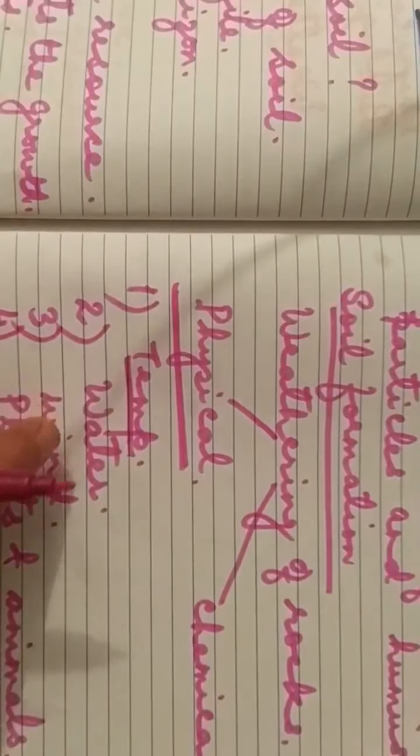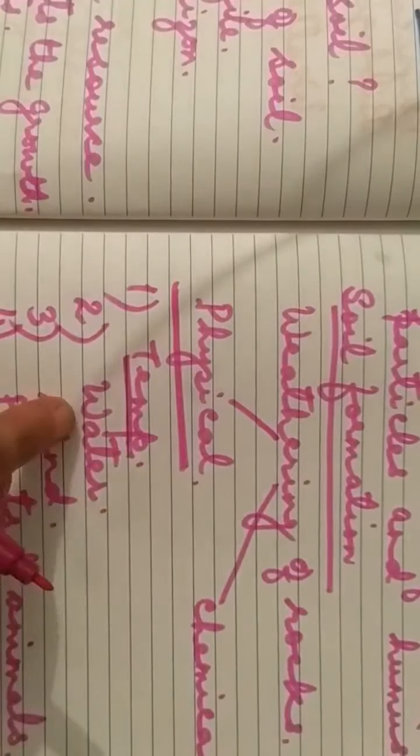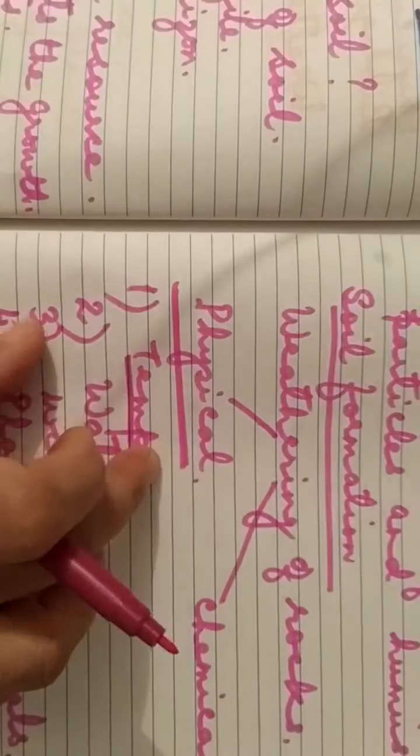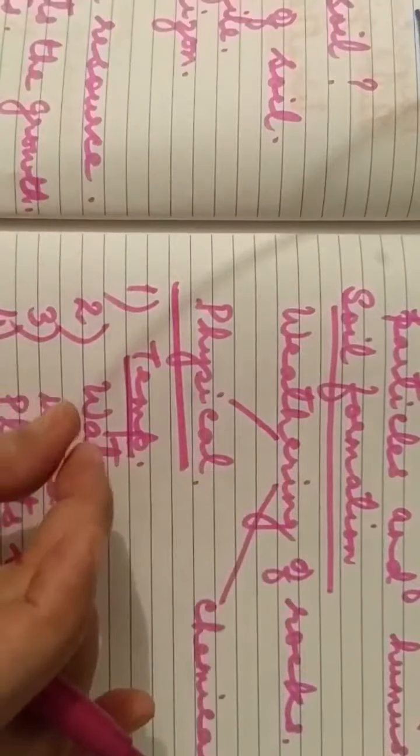You know, children, that different minerals are present in the rock. And due to the change, or you can say the variation in the temperature, what will happen? There is expansion and contraction in the rocks.